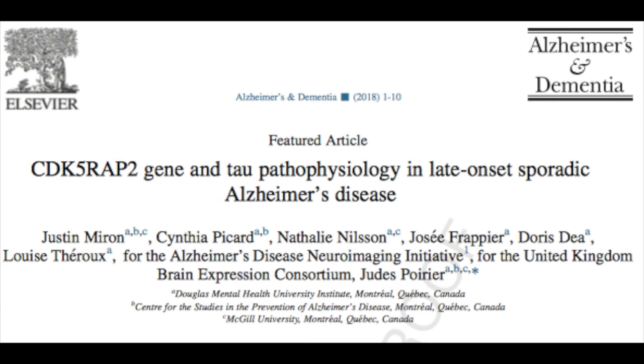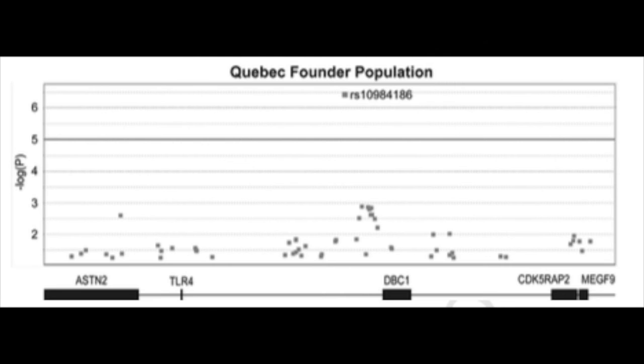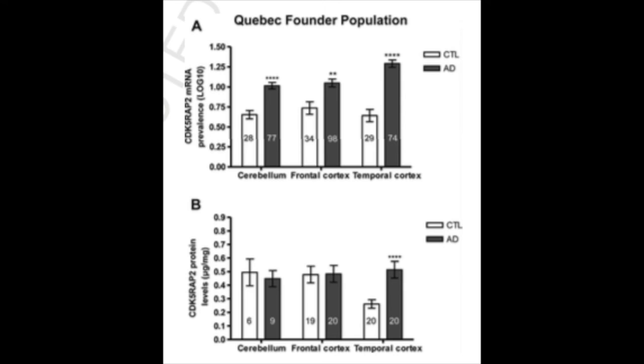The rest of this paper goes on to discuss the other significant results that indicate a positive correlation between the RS10984186 allele of CDK5-RAP and the risk for developing Alzheimer's. For example, Figure 1 shows a genome-wide association study indicating the probability that there is a correlation between the RS10984186 allele and the risk for developing Alzheimer's.